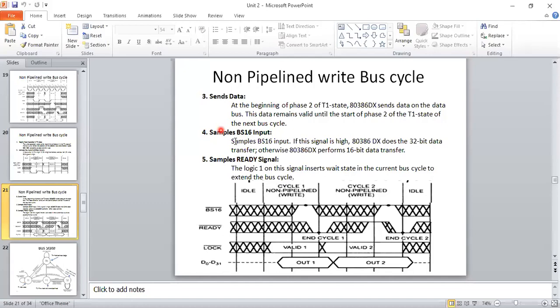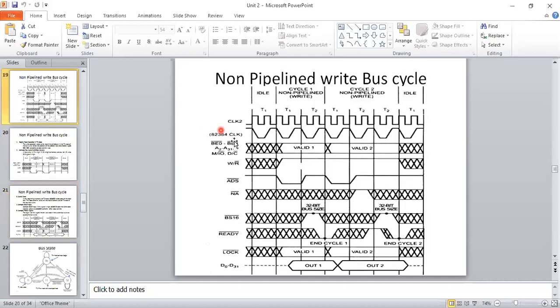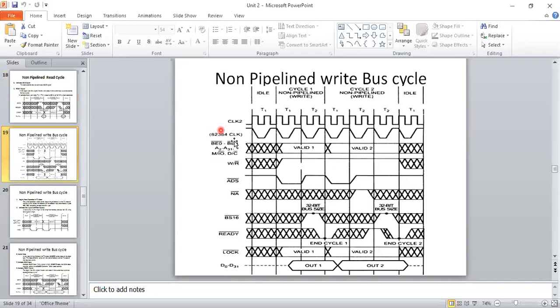There will be no next address or next data, right, as in a pipeline. For non-pipeline, the advantage you have is that you get the next address in the next phase only, not in the current phase. In the current phase it will have the previous one, right? So these are a few changes that you get, right? So just compare it. You can compare these read and write operations.